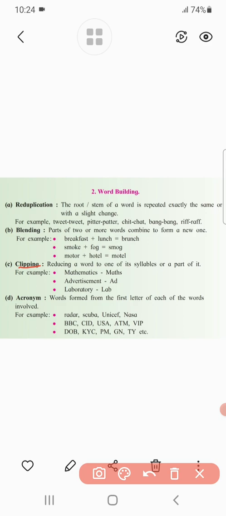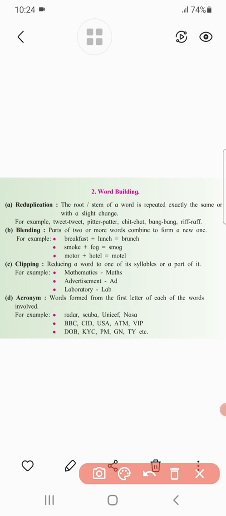But in clipping we reduce a word to form a new one. Clipping means reducing a word to one of its syllables or part of it. That is known as clipping.